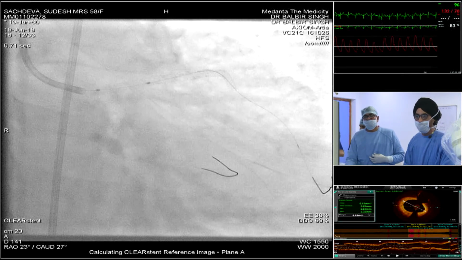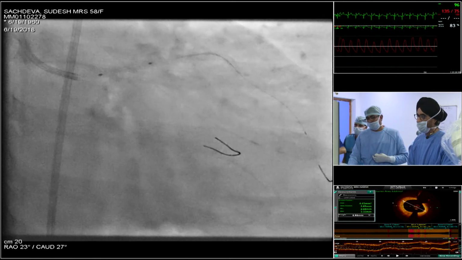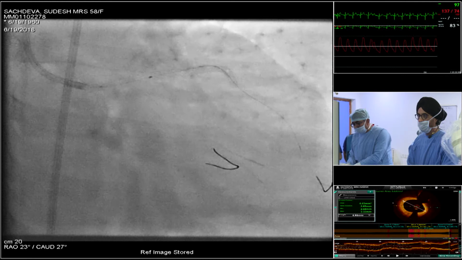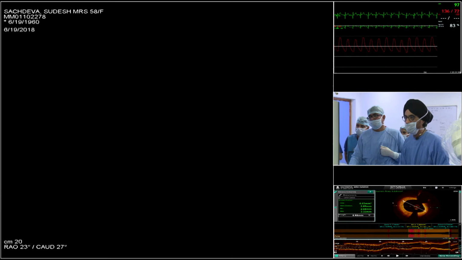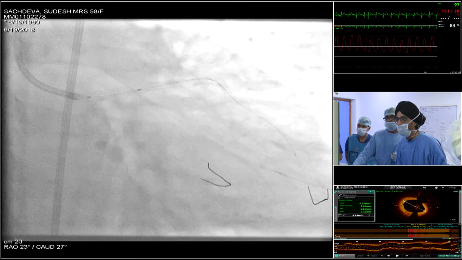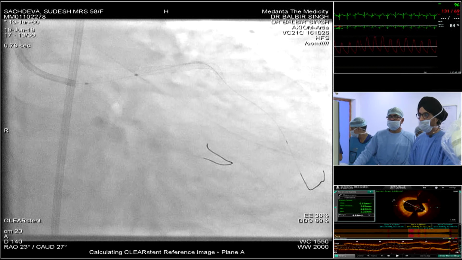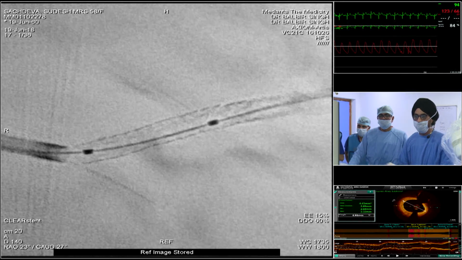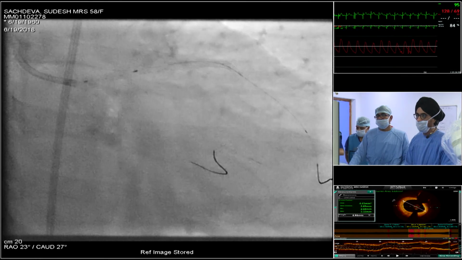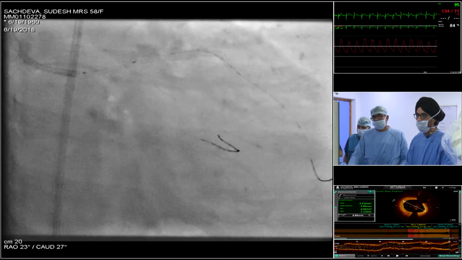Yeah, so yesterday evening there was a paper presented by Mark Bonaca from Harvard looking at the complex stenting and duration of DAPT. And in his analysis, he showed that the patients benefited for at least 30 months of therapy. So in a simple case versus a complex case where there are multiple stents implanted, the outcome may be somewhat different, and the DAPT duration may have impact on what happens to the stents.